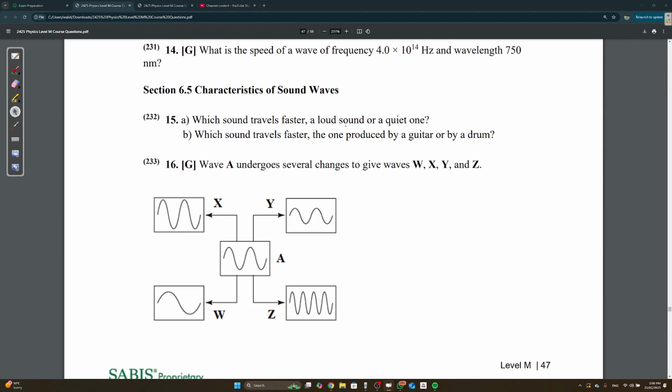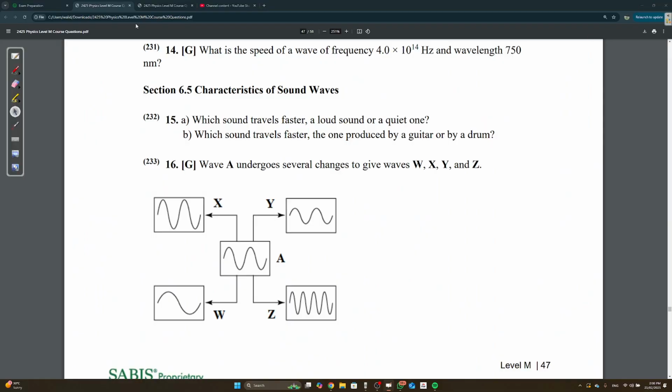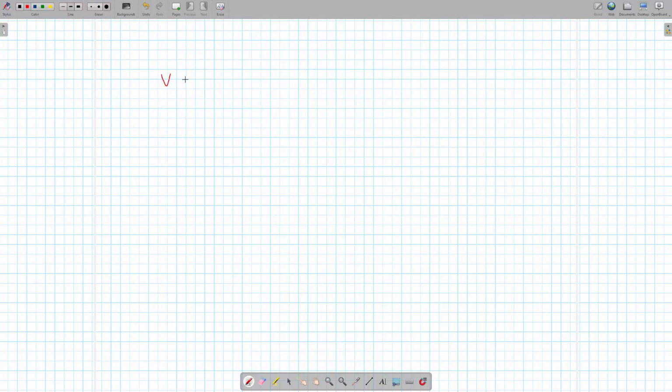Which sound travels faster? Let me just mention this because he got it one time and a lot of people got it wrong. Velocity of sound, light in air, water. Sound in air is around 340 meters per second. Light in air is 3 times 10 to the power of 8. Sound in water is around 1,500 meters per second. Light in water is about 2 point something times 10 to the power of 8. But the point is, you need to know this.